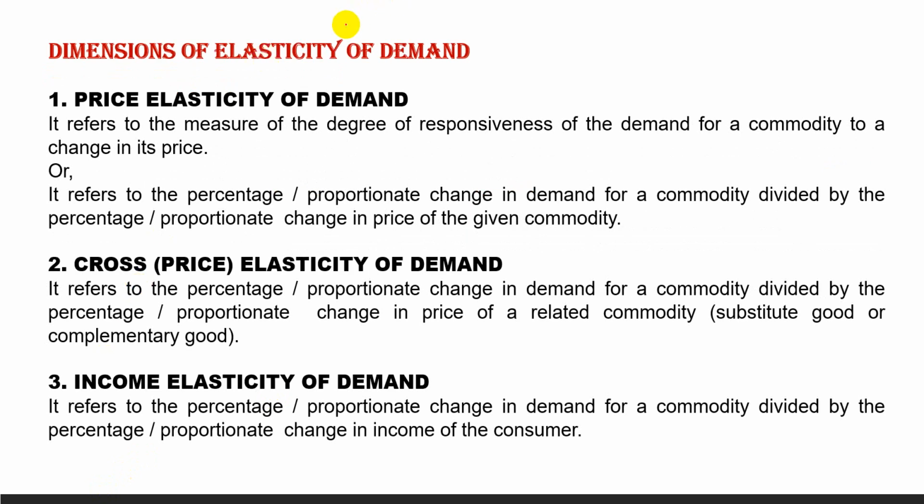Dimensions of elasticity of demand. There are three types of elasticity of demand. Number one, price elasticity of demand. It refers to the measure of the degree of responsiveness of the quantity demanded for a commodity to a change in its price. Or we can define it in another way: it refers to the percentage or proportionate change in demand for a commodity divided by the proportionate or percentage change in price of the given commodity.